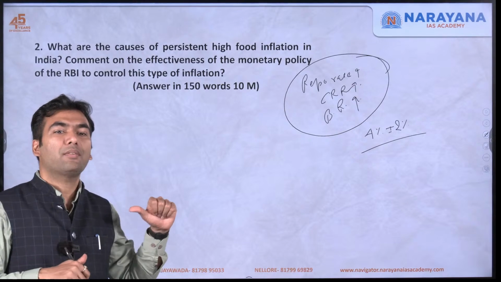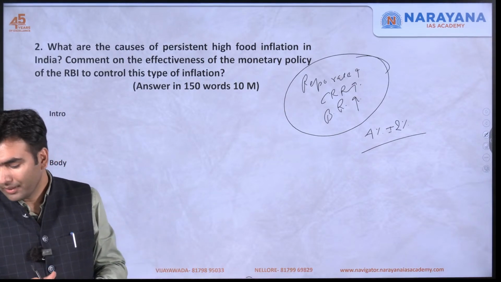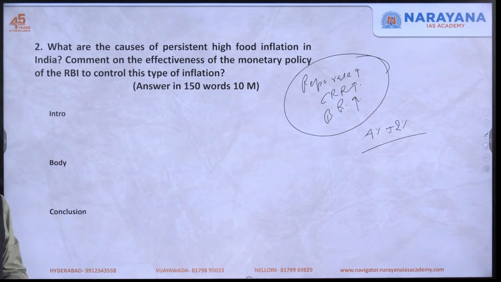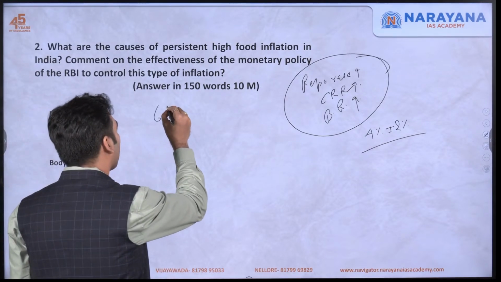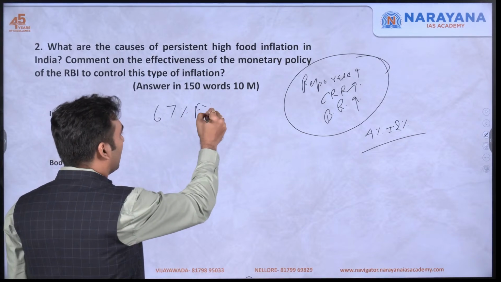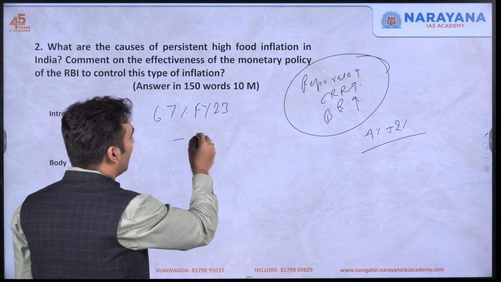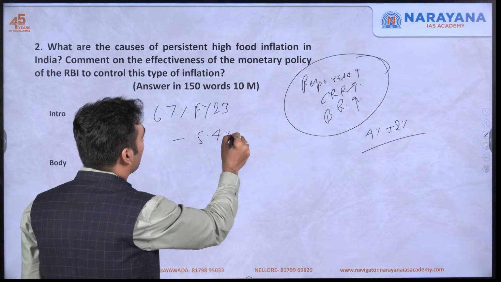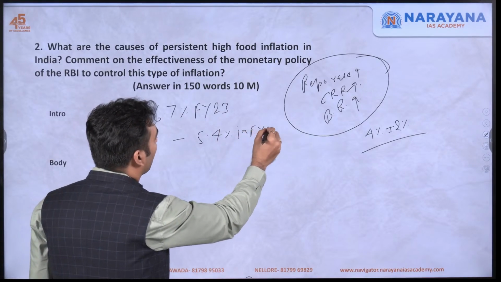But as we have just seen, first we will talk about the effectiveness. So we can see that yes, RBI has been to a large extent successful to keep inflation under check, overall inflation. So overall inflation, which was 6.7% in financial year 23, has come down to 5.4% in financial year 24.